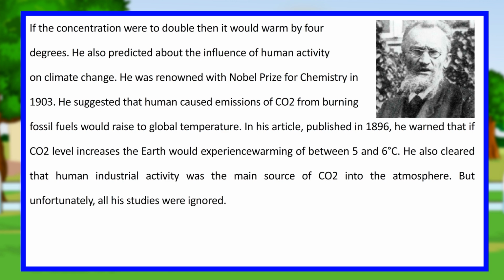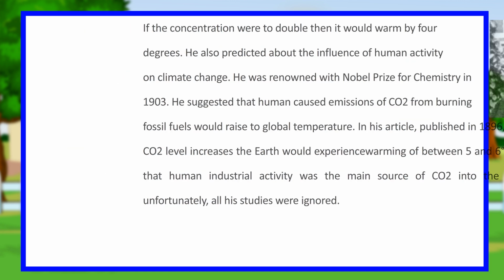He suggested that human-caused emissions of CO2 from burning fossil fuels would raise the global temperature. In his article, published in 1896, he warned that if the CO2 level increases, the Earth would experience warming of between 5 and 6 degrees Celsius. He also made clear that human industrial activity was the main source of CO2 in the atmosphere. But unfortunately, all his studies were ignored.